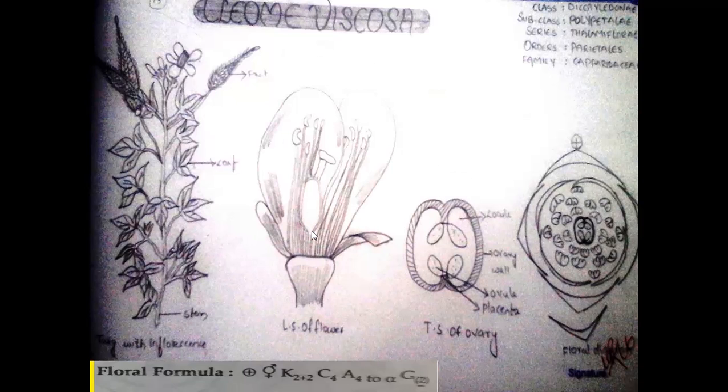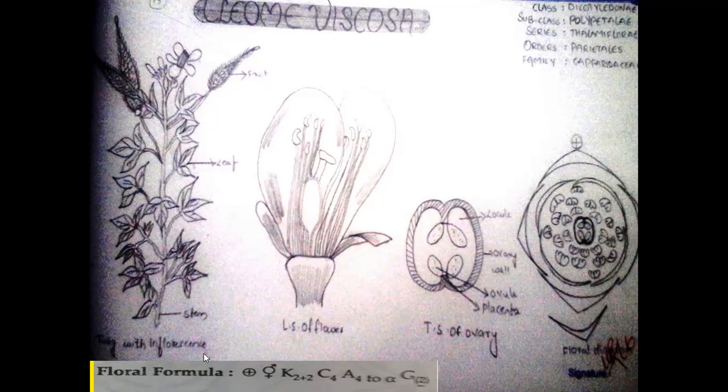And comes to the fruit. In Cleome, the fruits are called siliqua. They are covered with a hairy surface coat. Hairy structures are present on the surface of the fruit. In Crateva plant, the fruits are berries, but in Cleome, siliqua fruits are present. And comes to the seed, the seeds are non-endospermic and dicotyledons.